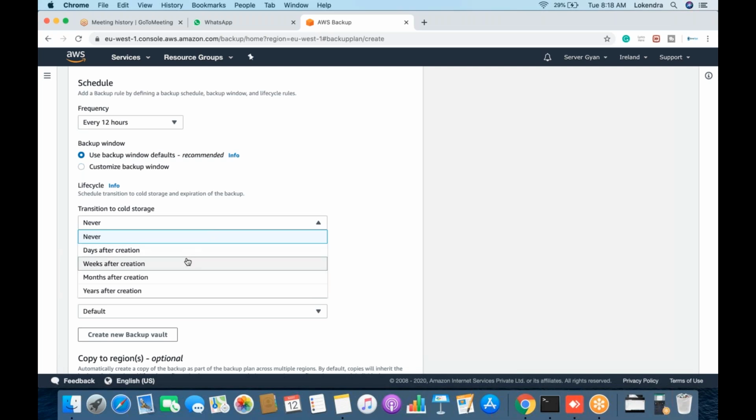So you can define a policy here that after creation of that backup, when it is supposed to be transitioned from one location to another. But guys, keep this thing in mind. I will repeat this thing at least 2 times. Keep this thing in mind that whenever you are going to change storage class from A to B, for example, from standard store to maybe intelligent tiering or maybe one zone IA.